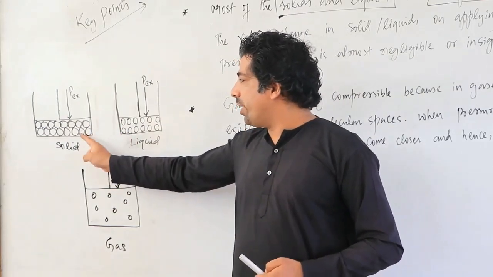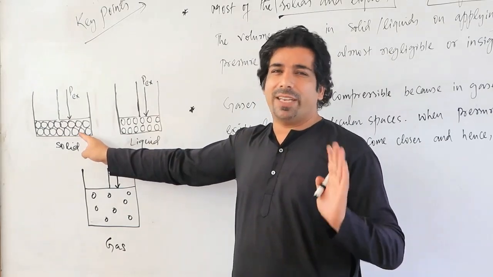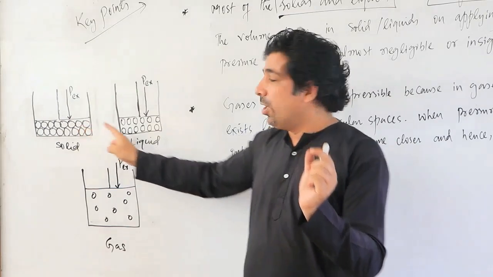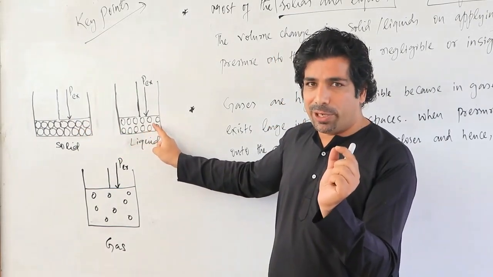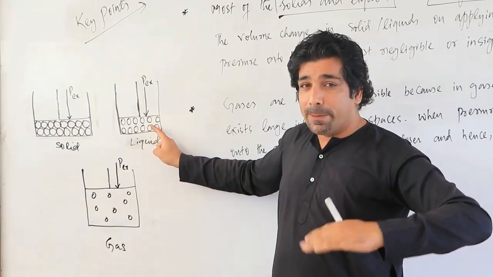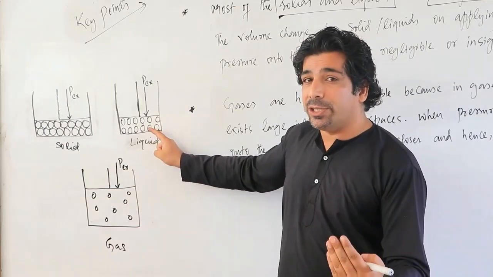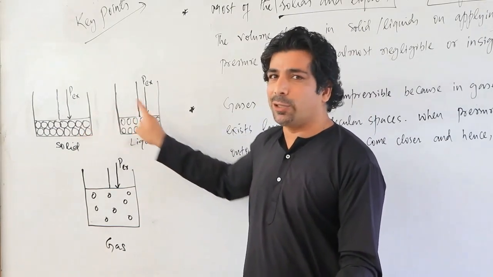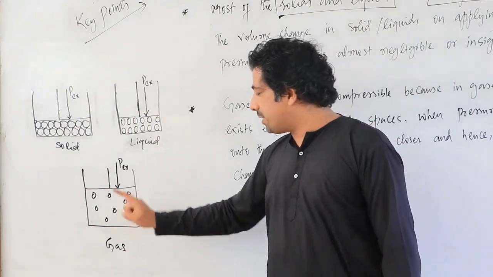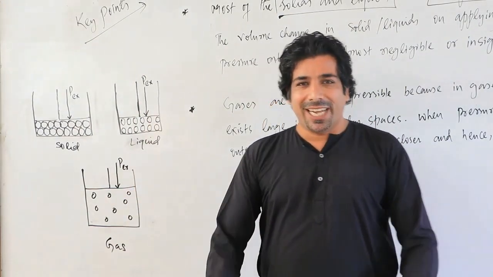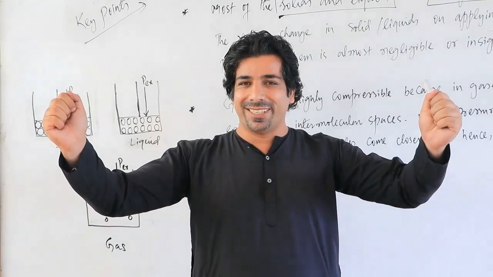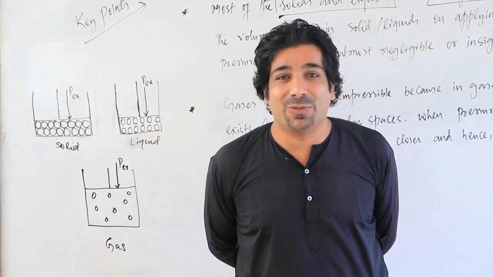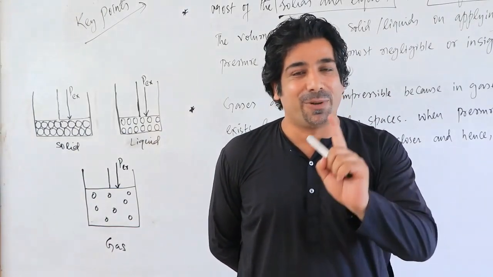So the change in volume is very small in case of solids because the space between the molecules is very much negligible. But in liquids there is a little space between the molecules, so you can compress it, and when you compress it, the volume will change. But that change is again differential, slightly bigger than the solids. But when we look at the gases, gaseous molecules are very far away from each other. So if you try to compress the gas, there will be a very large change in volume. So remember that particular point.